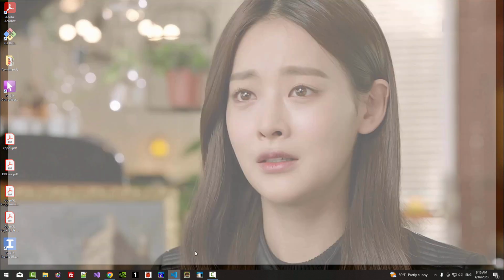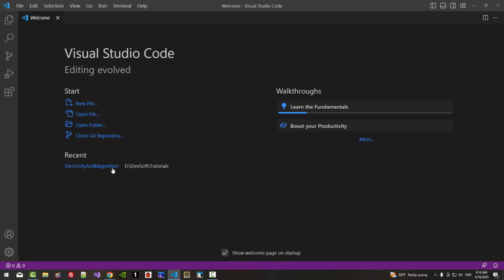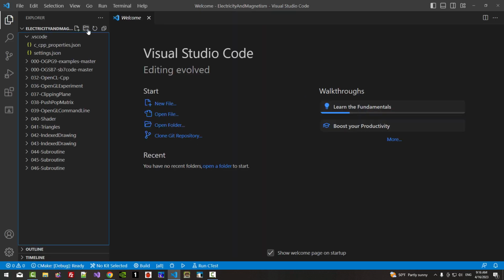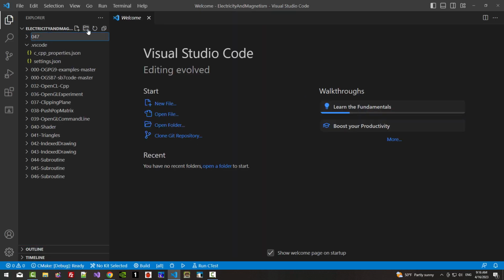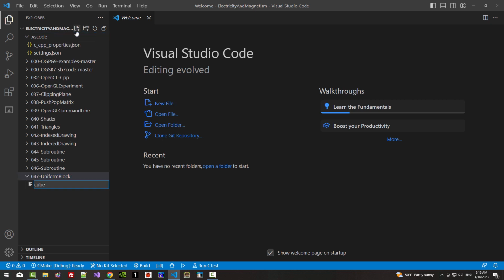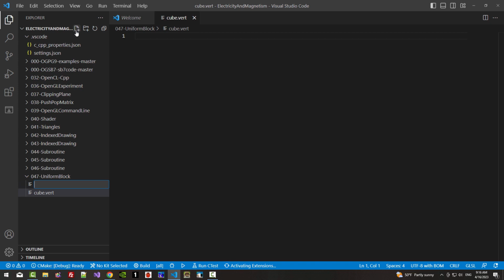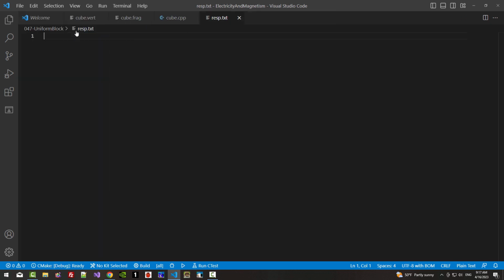Open up Visual Studio Code, Electricity and Magnetism. Click this button, 047 Uniform Block. Click this button, Cube Butt. Click this button, Cube Crack. Click this button, Cube.cpp. Click this button, resp.txt. Hit enter. Ctrl B.